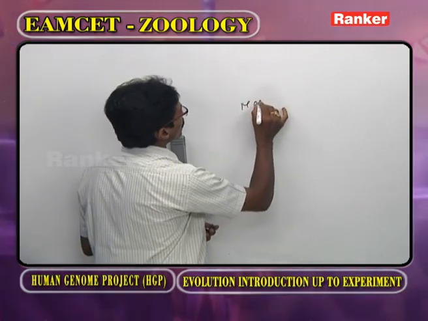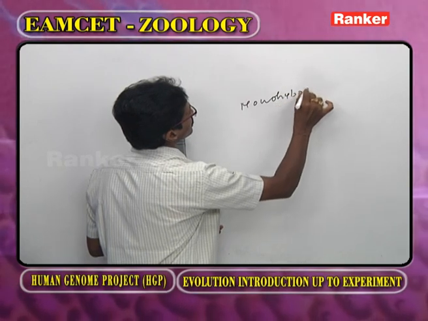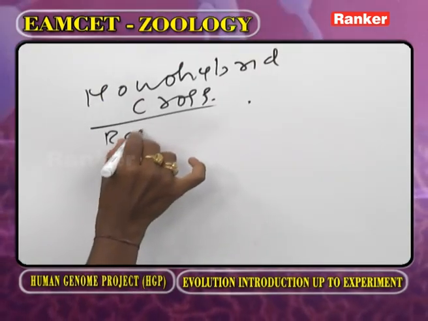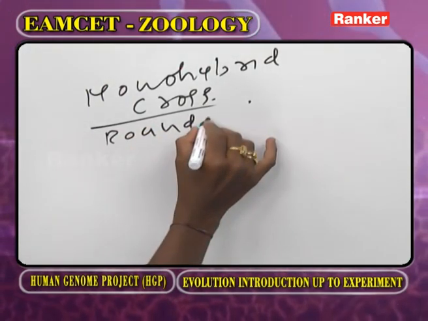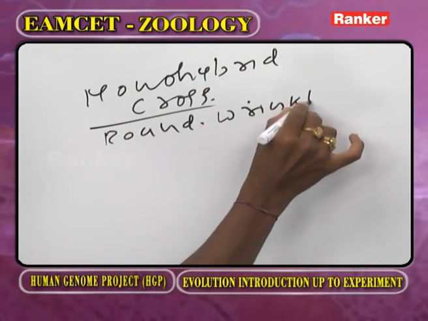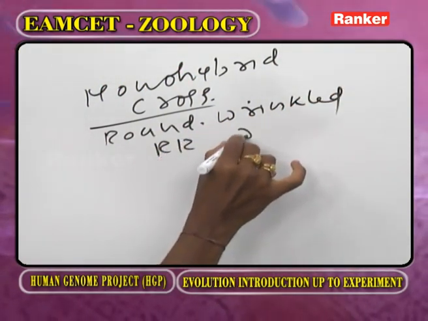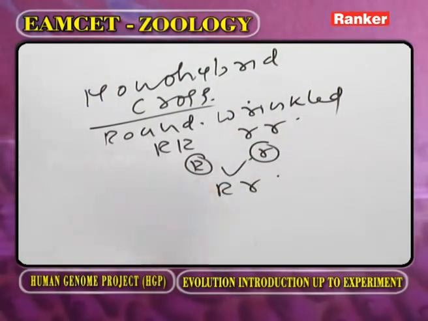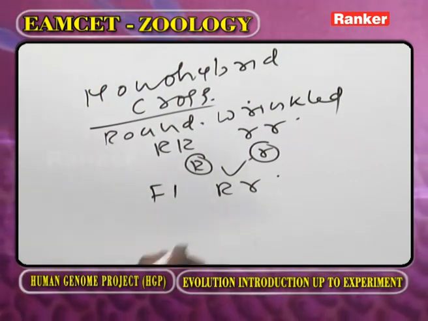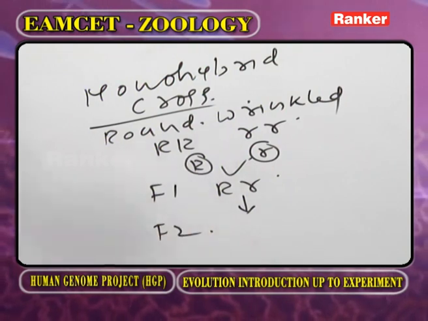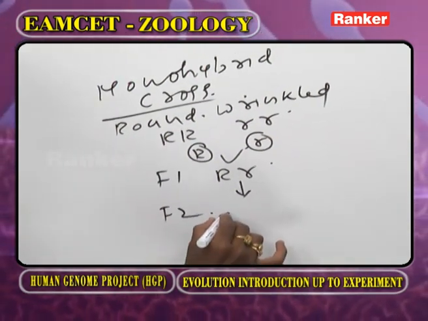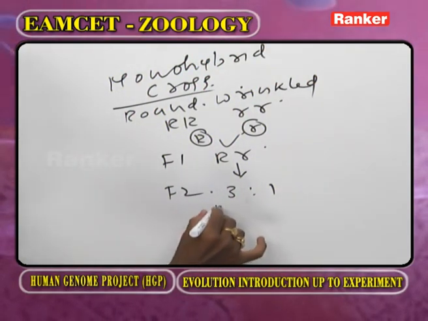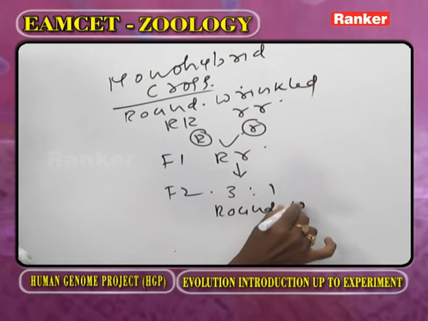Now we go for the monohybrid cross. In the monohybrid cross, this one we call round, and this one we call wrinkled. Capital R, small r, small r. Now capital R gamete, small r gamete, capital R, small r, this is F1. Now two F1 plants are self-pollinated. In the F2 generation, we are getting a 3:1 ratio, 3 round and 1 wrinkled.